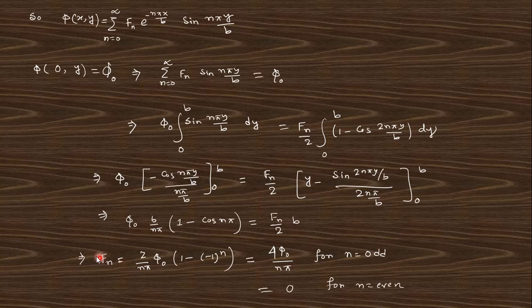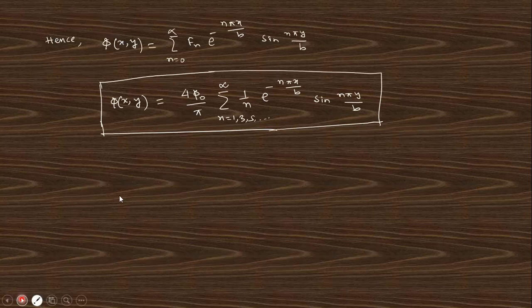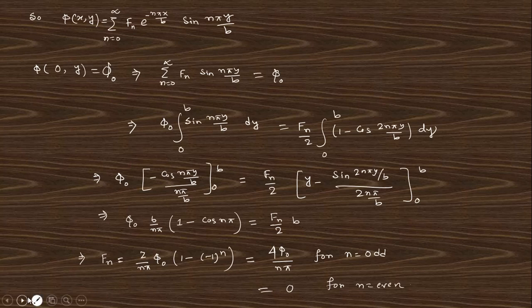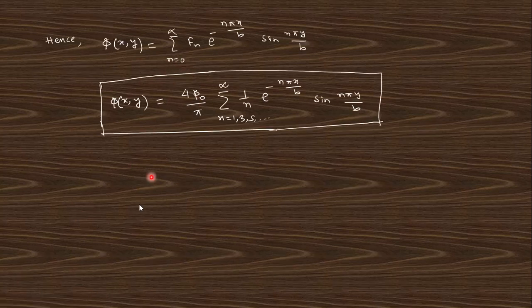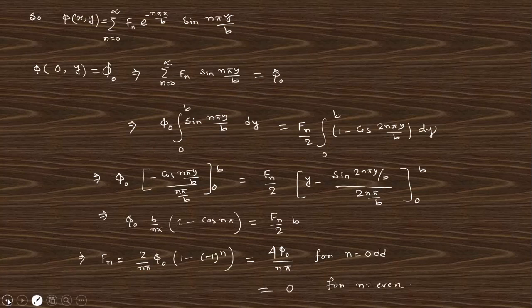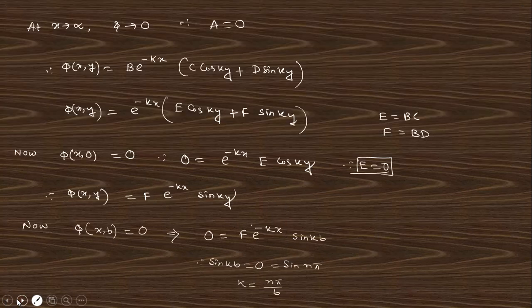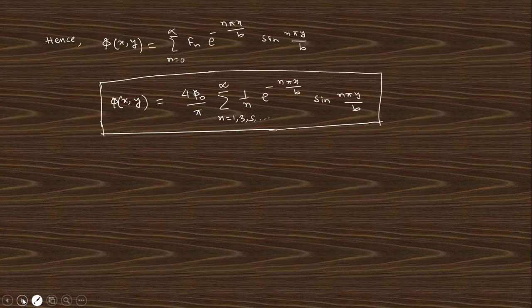So finally we got this expression like that, right? After getting the coefficient expression, you can put it in and you will get the potential expression, that is, the expression of this potential will be like that. Clear? So this is all about this question, right? I think it is clear. If there is any doubt, you must comment in the comment box.